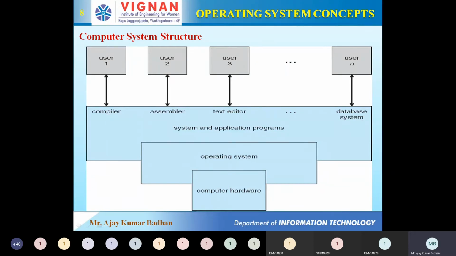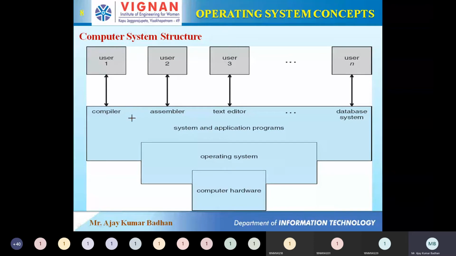And the ones who are going to access these system and application programs are we, as users. So you can see this is a compiler, this is one program. Assembler, this is an application program. Text editor is an application program. Database system, this is an application program. But initially these are all system programs.